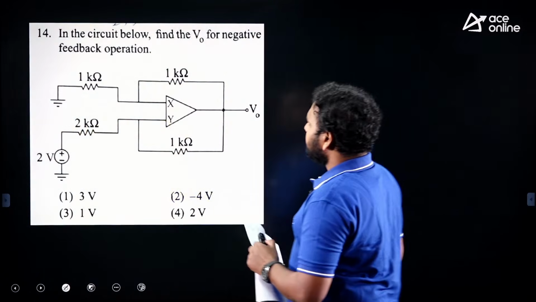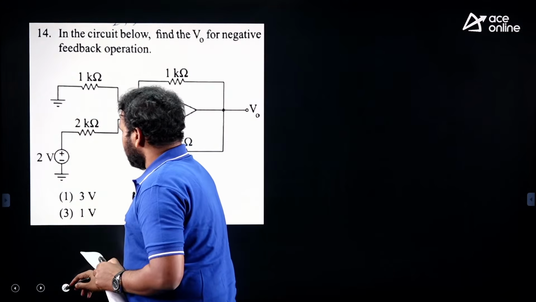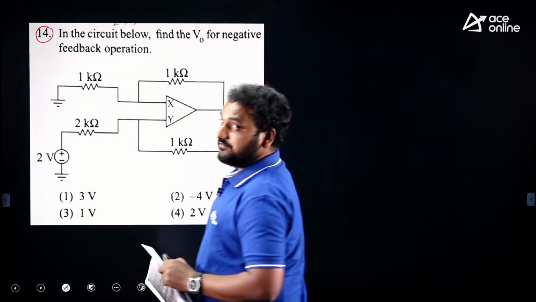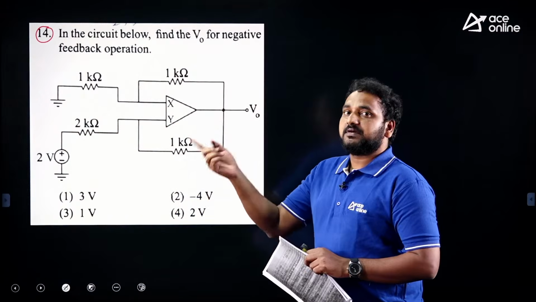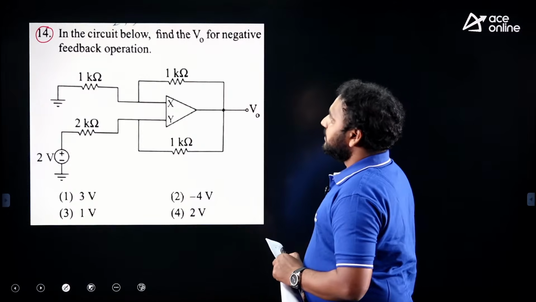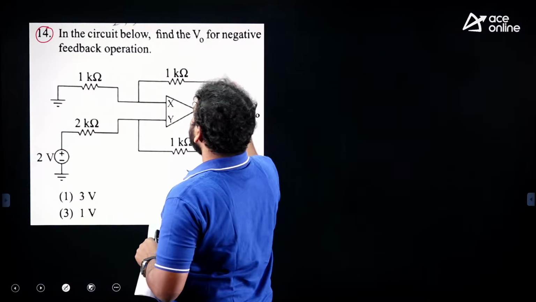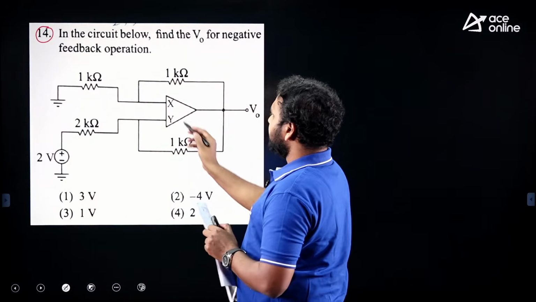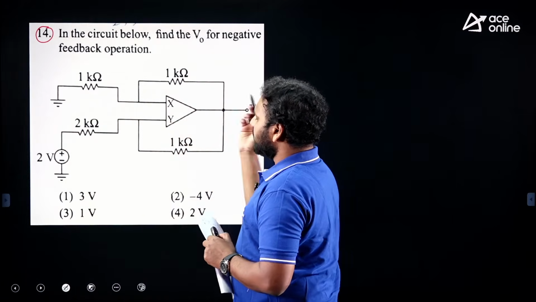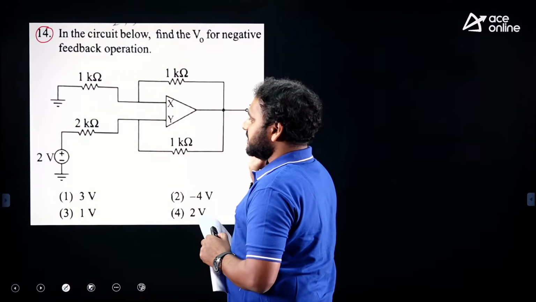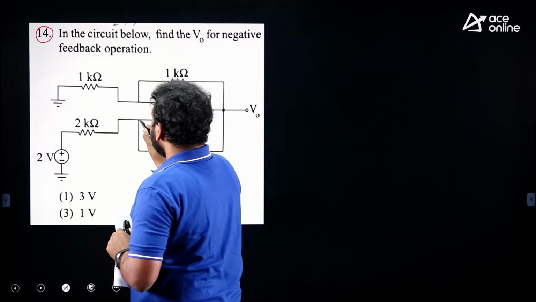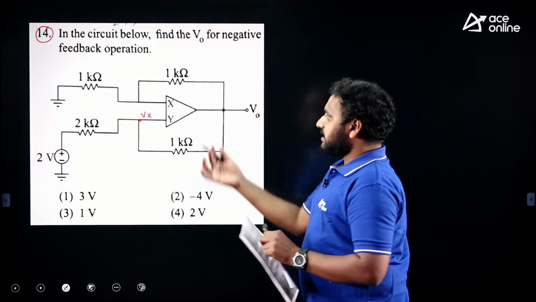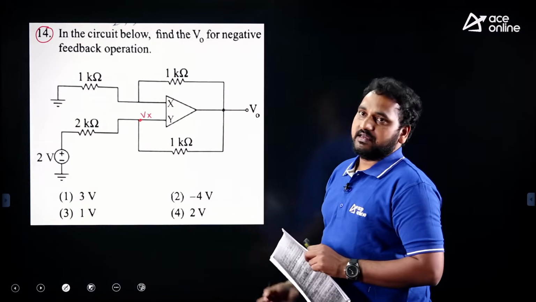See, in this circuit, find the output voltage V0. My dear friends, you remember question number 14. We will talk about this question in future. This is actually the hint for some other question in the paper. In this circuit, find the output voltage V0 for negative feedback. But which one should be considered as an inverting terminal? X is negative or Y positive, or X positive or Y negative. Assume this is Vx. I am not going to give you the detailed derivation for the invalid case.